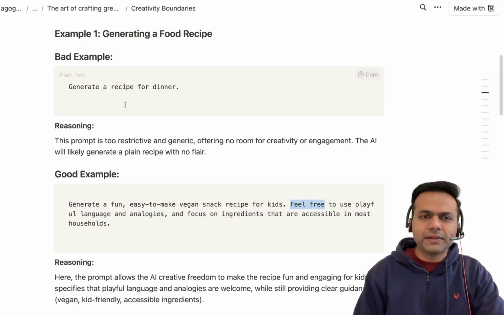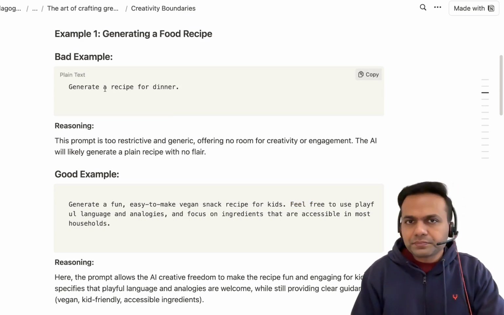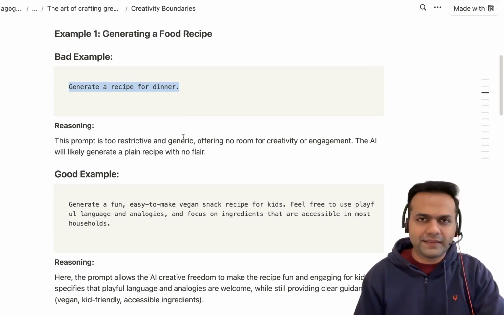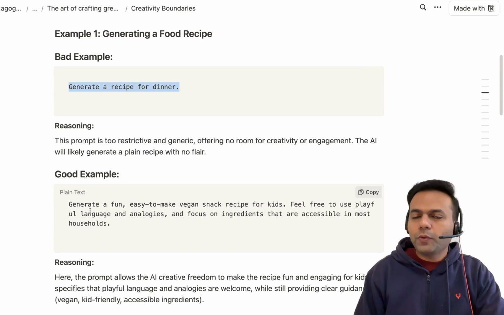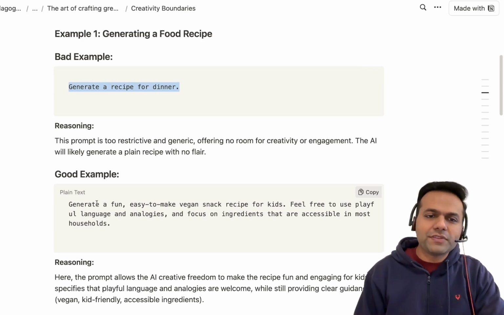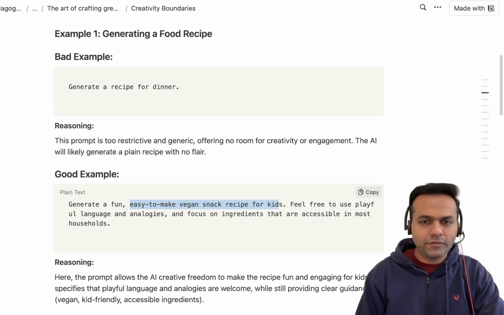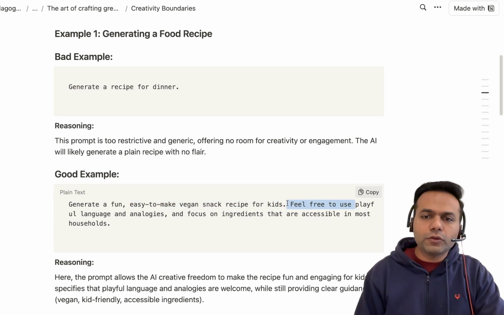Let's see this example. So, one way is: generate a recipe for a dinner. A reasonable, acceptable prompt would give a reasonable answer. But if you prompt this way: generate fun, easy to make snack recipe for kids. Feel free to use playful language and analogies. Focus on ingredients that are accessible in most households.